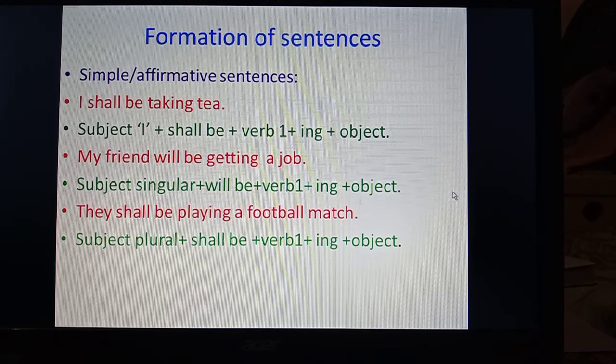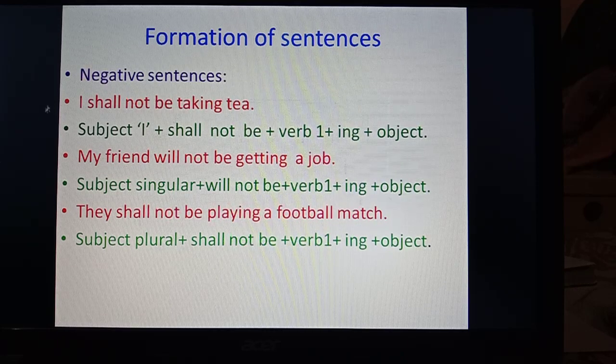Now let's see the negative sentences. It is very easy to convert simple sentences into negative sentences. Not is to be added after shall and will, and the rest of the formation will be the same. And see, I shall not be taking tea. Subject I plus shall not be plus verb's first form plus ing plus subject.